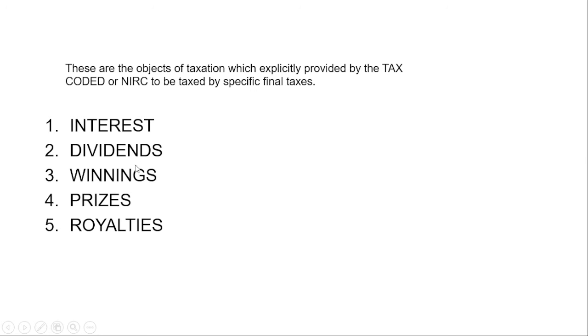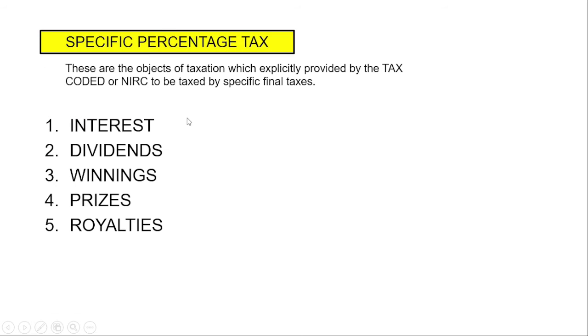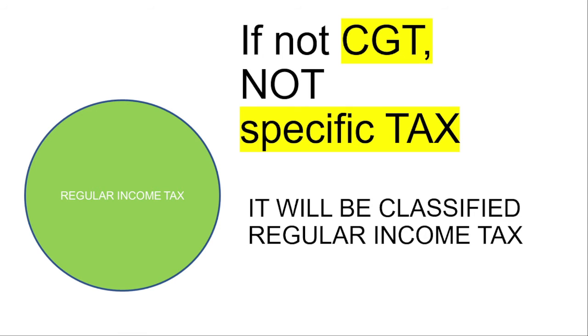So interest, dividends, winnings, prizes, and royalties. So under our tax code, they have their specific percentage tax. So these are earned through passive income. Okay? Then, kung hindi siya capital gains tax at kung hindi natin alam what kind of tax it will fall, then it will be classified as a regular income tax.